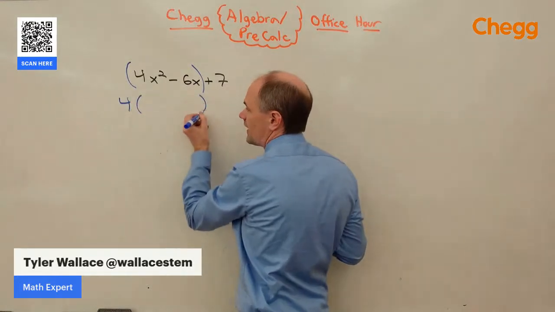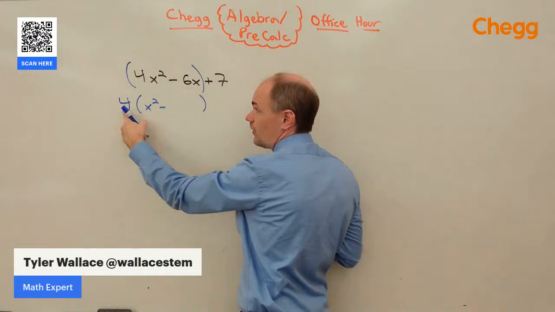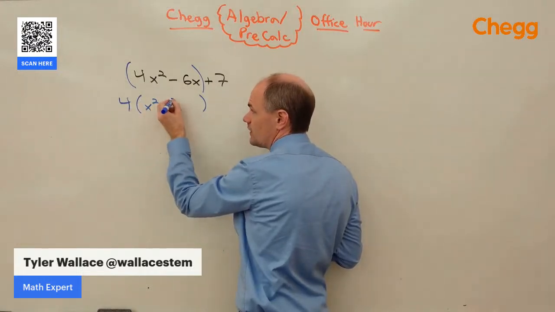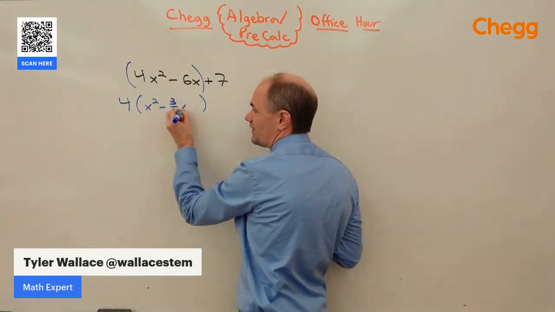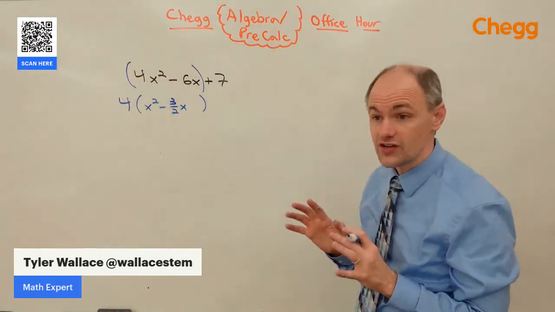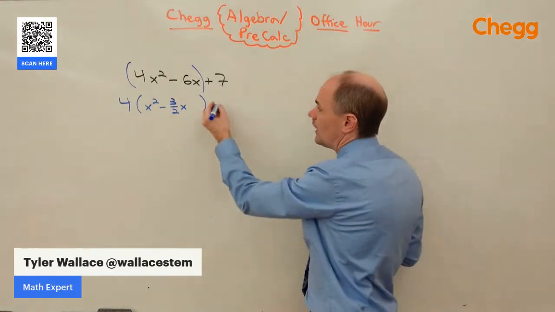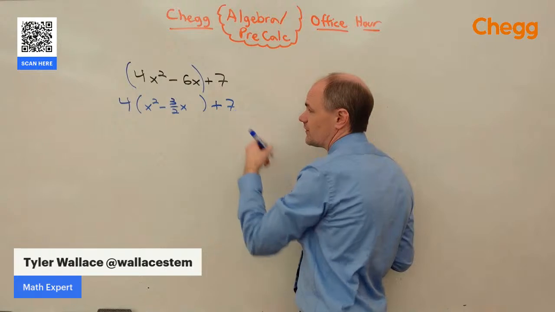We're going to force factor that out, which means we're going to divide the 6 by 4 also. 6 divided by 4 is 3/2. That's okay. We're going to force factor it out. Fractions are okay. Remember, fractions are friends, not food. Add 7, because that's still there. We haven't done anything with the 7.